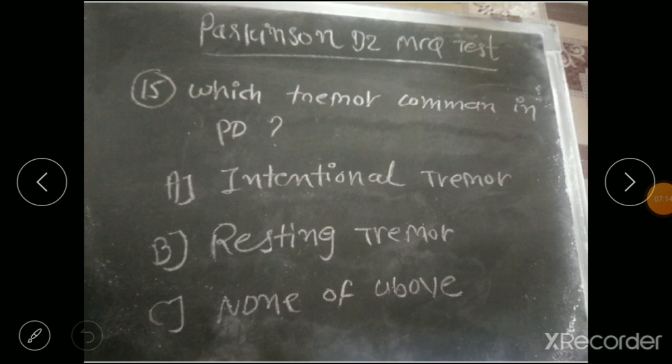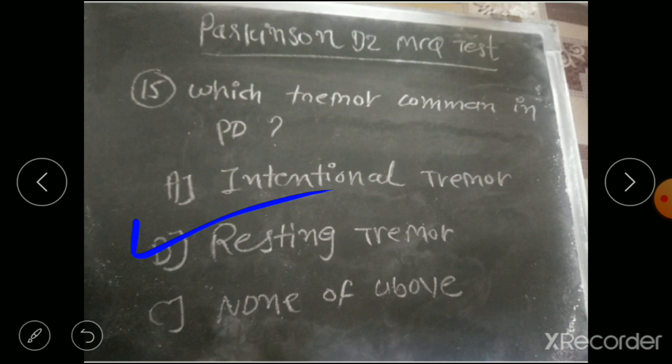The last question 15. Which tremor is common in Parkinson disease? Option A, intentional tremor. Option B, resting tremor. And option C, none of the above. So the correct answer is resting tremor, because in a Parkinson patient, whenever the patient is not making any movement, tremor is still present, and during sleeping it disappears. So the resting tremor is common.